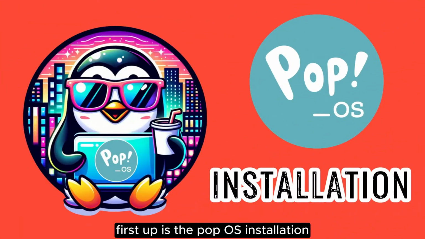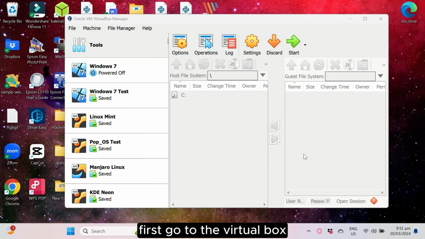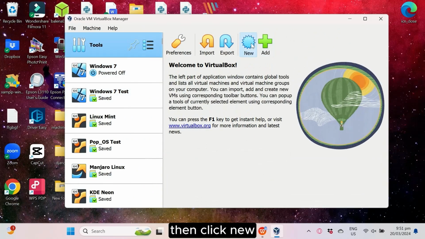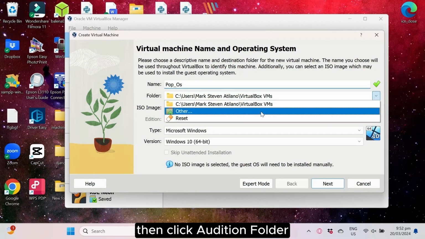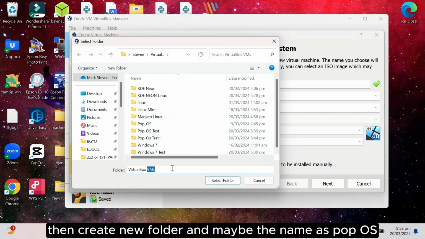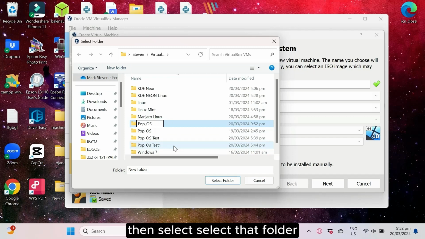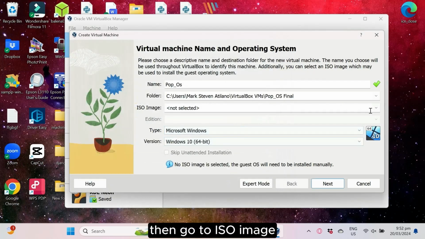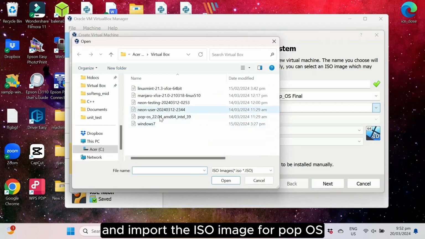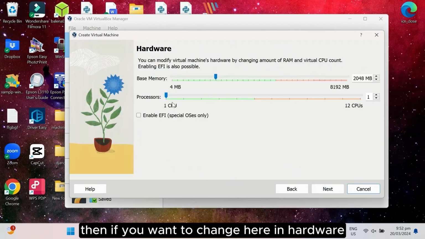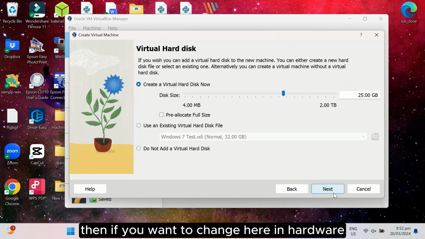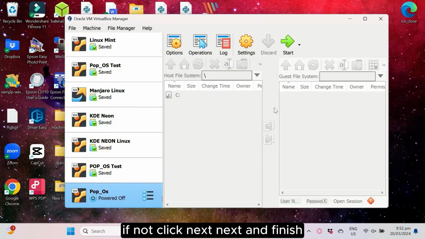First up is the Pop OS installation. First, go to VirtualBox, then click New, then write your desired name, which for me is Pop OS. Then click Others or Folder, then create a new folder and name it Pop OS. Then select that folder. Then go to ISO image and import the ISO image for Pop OS. Then click Next. If you want to change something in hardware, you can; if not, click Next, and Finish.